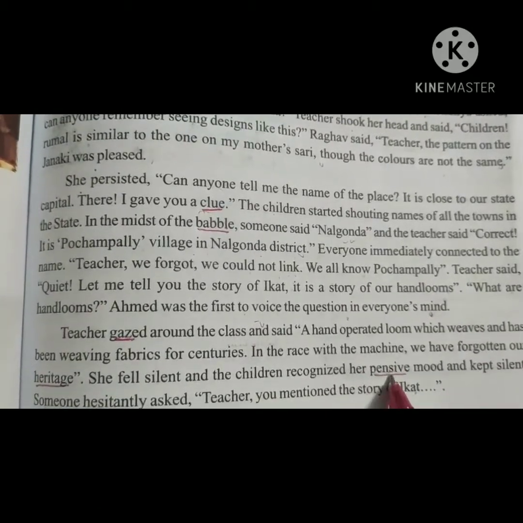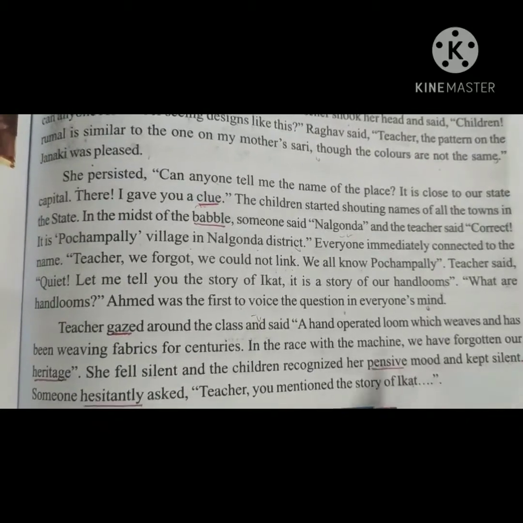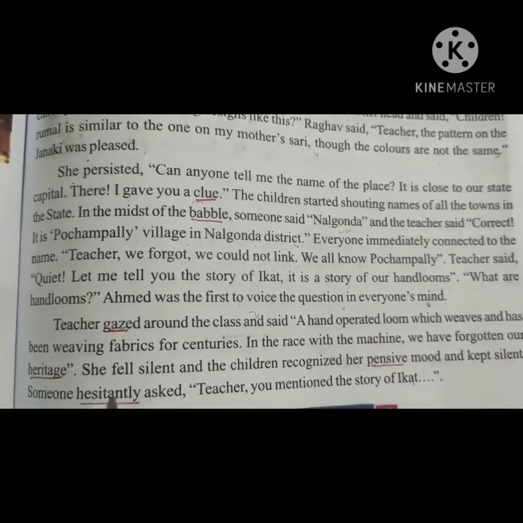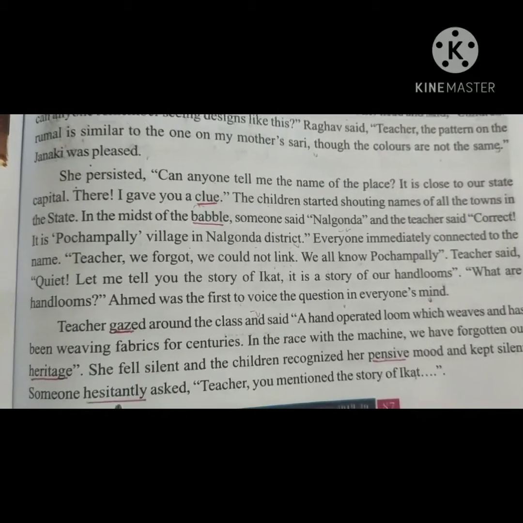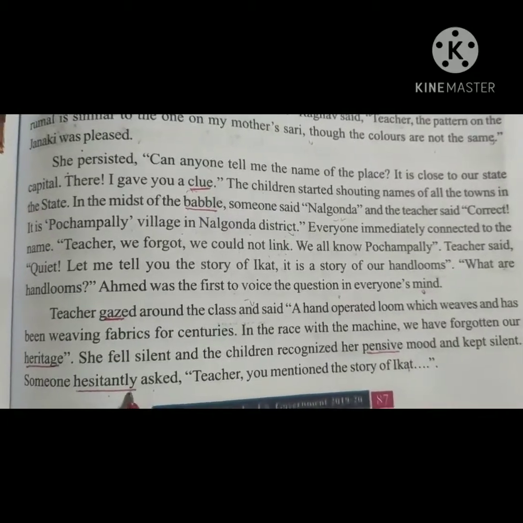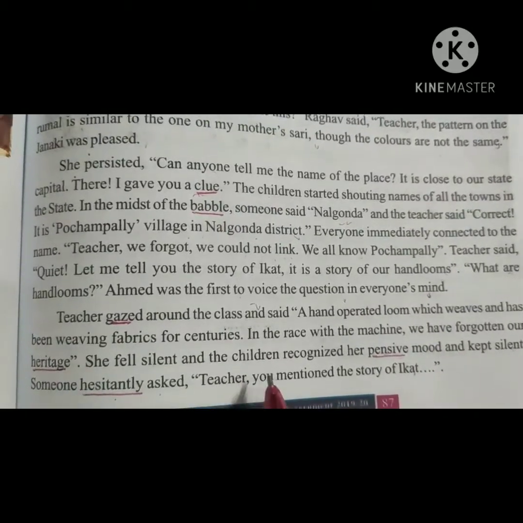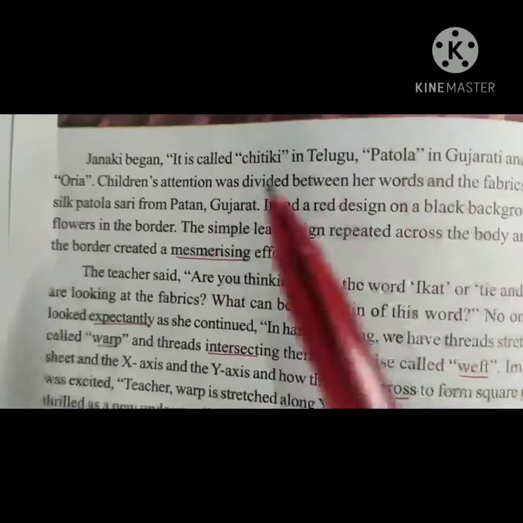The children all recognized that the teacher was in a very serious mood and immediately kept silent. Meanwhile, one of the students, hesitantly, meaning unwillingly, raised the question: Teacher, you mentioned the story of Ikat.